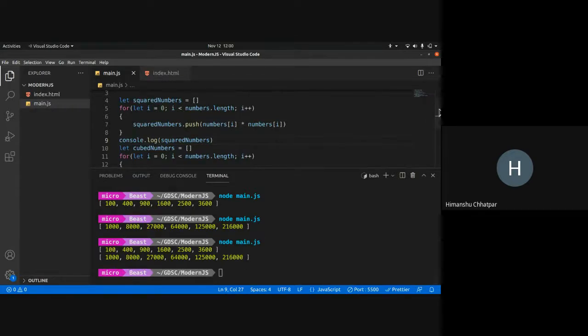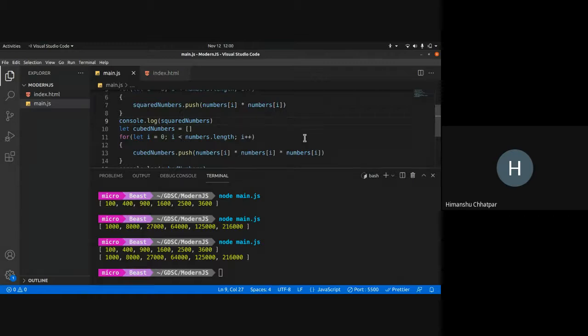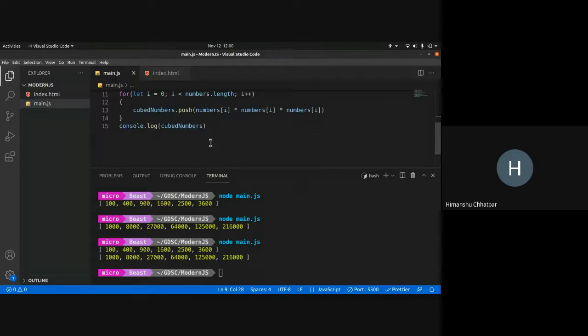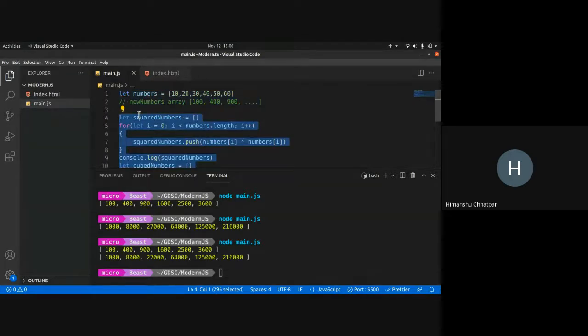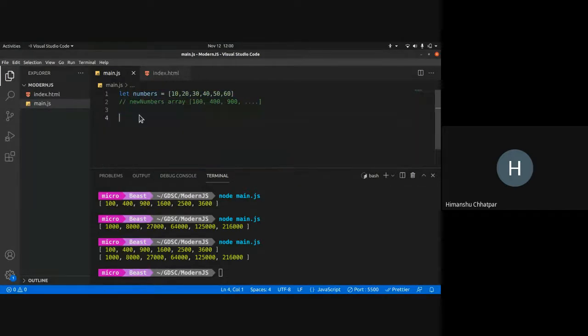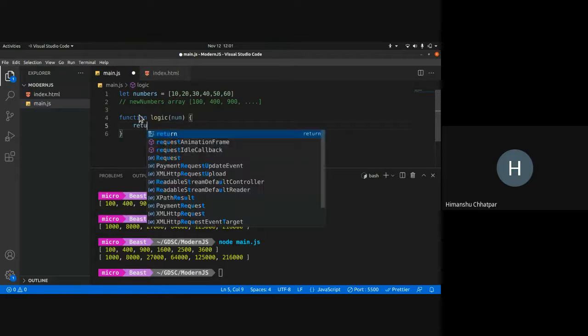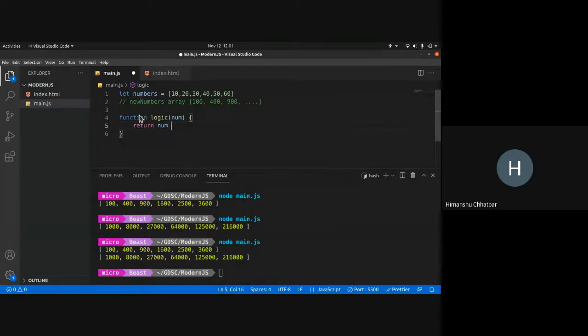Now we can see this logic is basically duplicated. The only thing that changed was this part. So what I can do is create a higher order function. I'll show you a higher order function that does this. So let me write the logic over here. It takes in a number, suppose num, and for square what I used to do was return num into num.